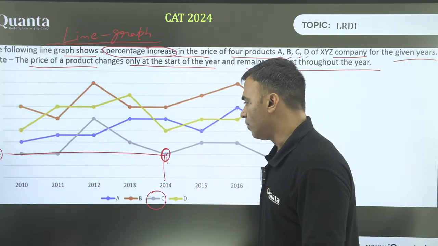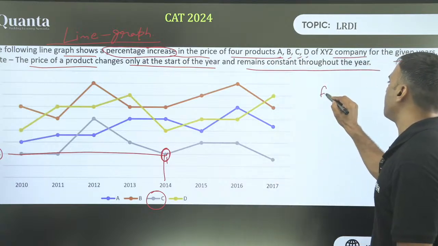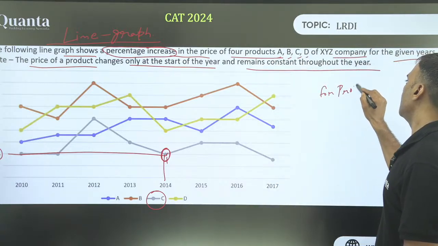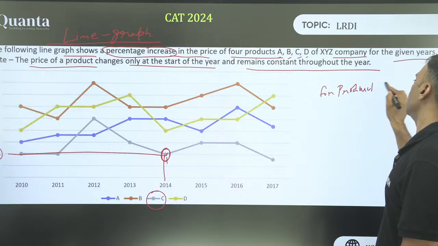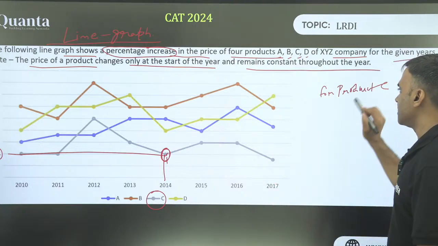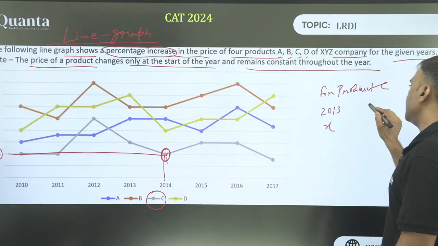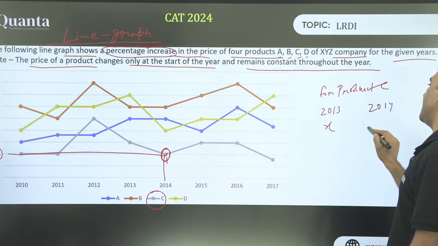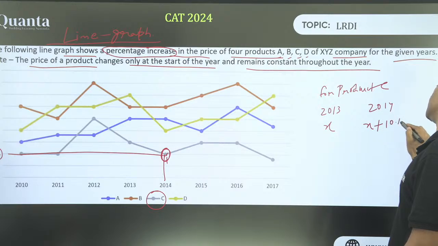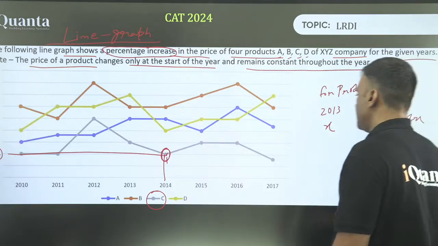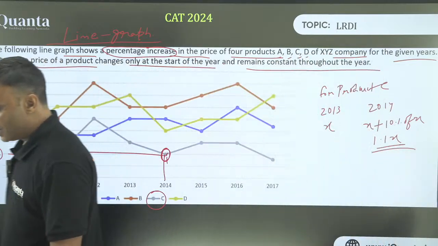Okay? So what do we understand from here? Let's say for product C, I'm just giving one example for product C. If 2013 price is X, then 2014 price will be X plus 10% of X. Is that clear? Which is 1.1X. This is what you need to understand.